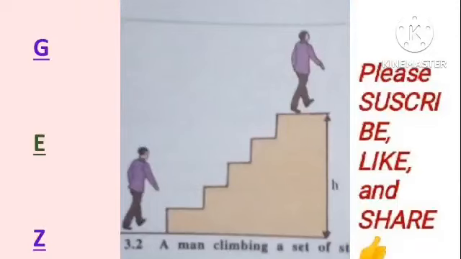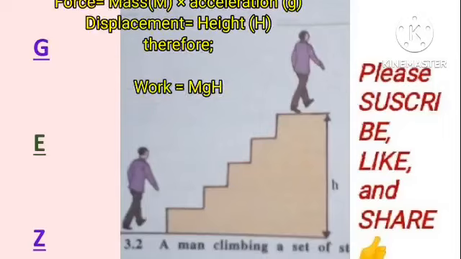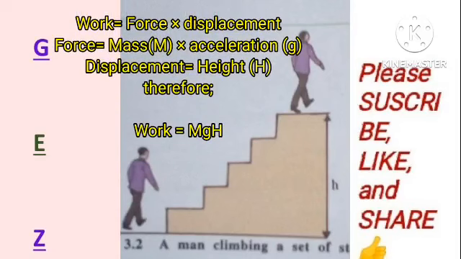In order for us to understand the concept of work, I want us to imagine a man climbing up a flight of stairs. As he's climbing up, his height is increasing. That means there is a vertical distance moved, and he's doing work because he's applying some force by his muscles to cover that vertical distance. Distance doesn't have to be horizontal; it can also be vertical. When you raise a ball from the floor up to your head, that is also vertical distance. This work done is also the product of the force.